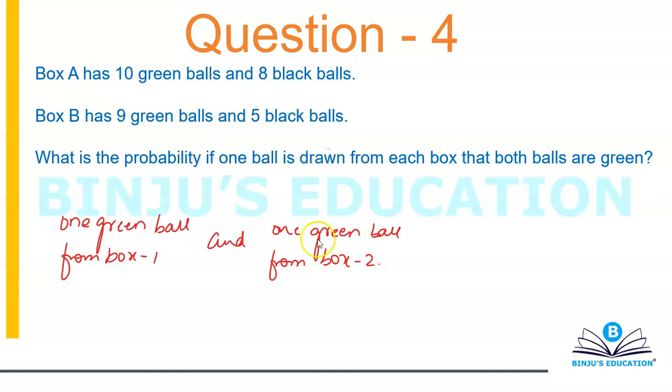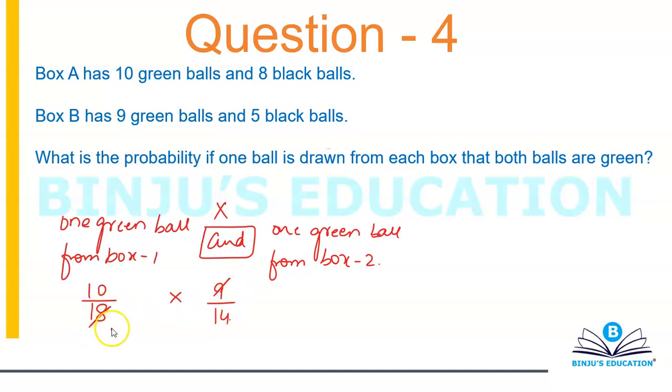I hope you remember from permutation and combination, and used to stand for multiplication. If I want one green ball from box 1, that will simply become 10 divided by 18, because I have 10 favorable cases, 10 green balls, and a total of 18 balls. And a green ball from box 2 will be 9 divided by 14. Again, favorable cases are 9, total number of cases are 14.